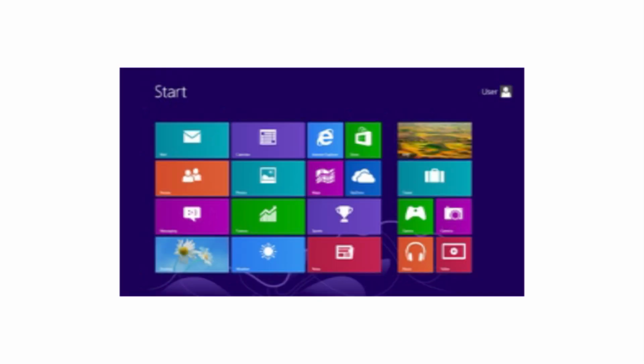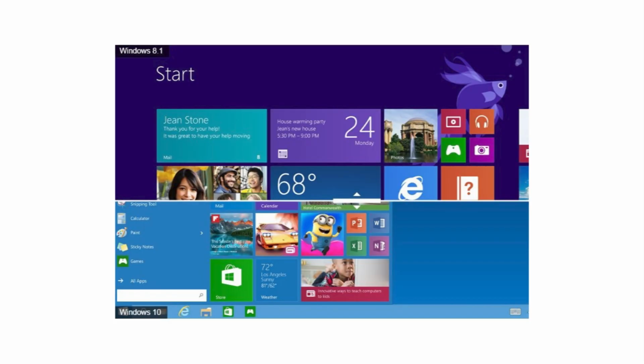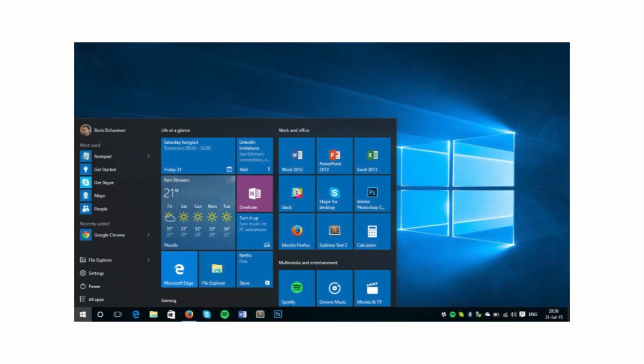So in 2012, they introduced Windows 8, a touch-centric OS designed for tablets and hybrid devices. The problem? Most people still use desktops. The missing Start menu caused confusion, and the full-screen Start screen felt unfamiliar. To fix that, Microsoft released Windows 8.1, then moved quickly to Windows 10 in 2015, a return to tradition blended